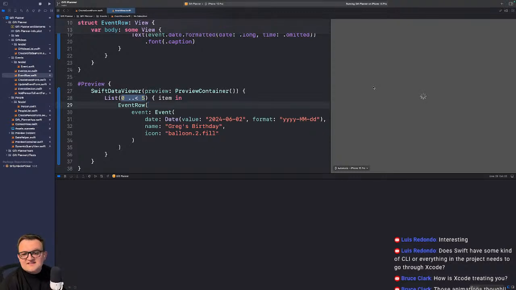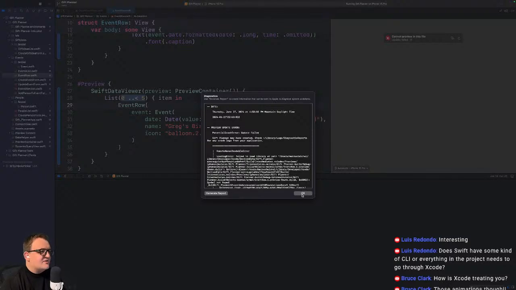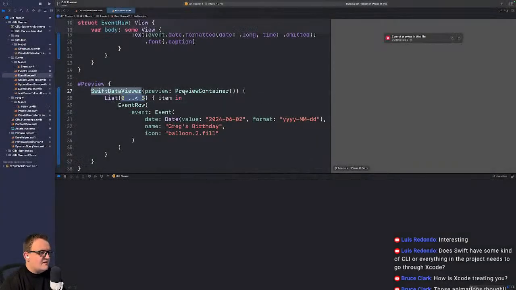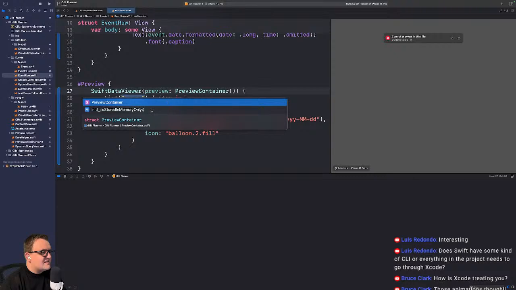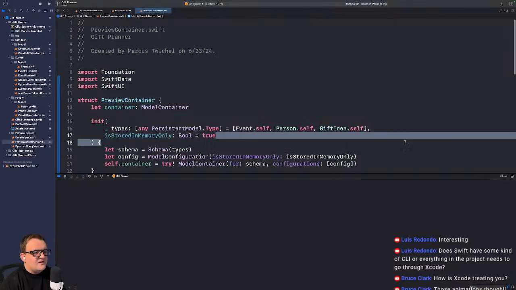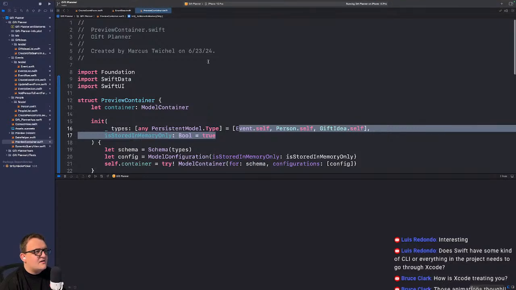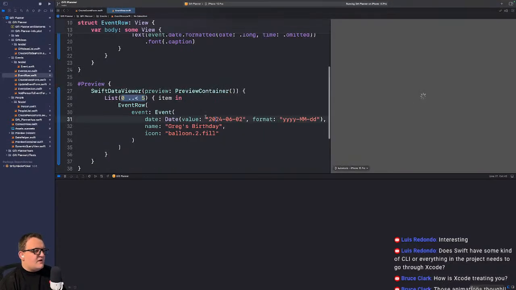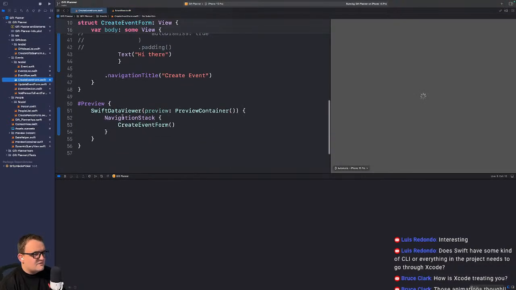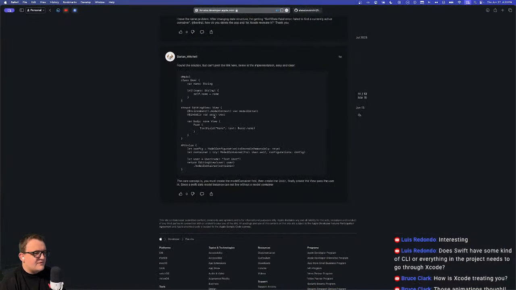I will say, this stuff is kind of slow. Not that Flutter is always instant, but it feels faster than this. No, that wasn't the issue. Son of a gun. Let me make sure that this is all set up right still. Yeah, it is. I wanted to make sure that these types were all set, which they are. So that wasn't the issue. And I don't think that was the issue here, because we already had the fake container for Swift data.